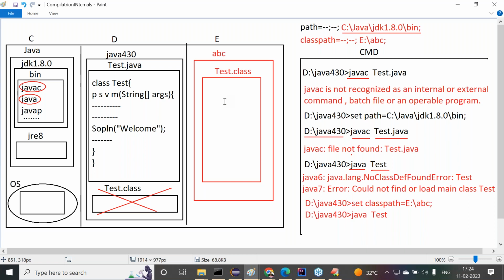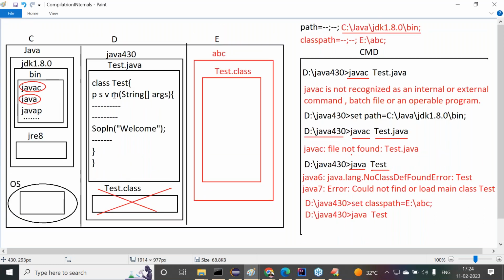Finally, JVM identified this Test.class file. Then immediately JVM will load the test class bytecode to the memory. The class file contains bytecode, and JVM will load it to the memory. That is called class loading. After loading the class bytecode to the memory,